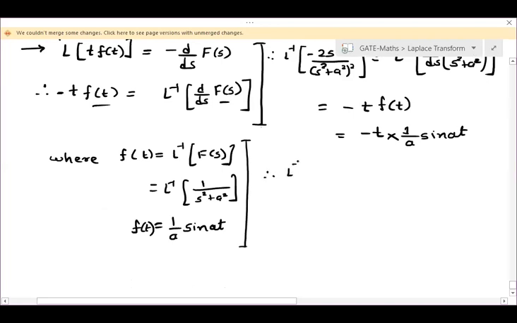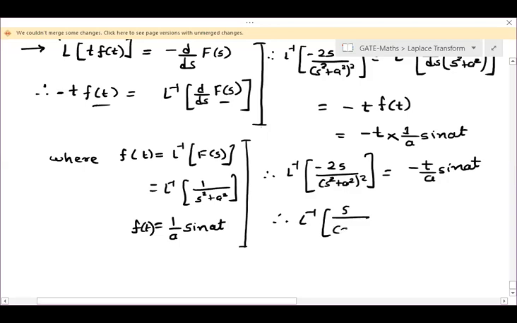So Laplace inverse of minus 2s by (s square plus a square) whole square is equal to minus t by a sin a t. Now what is our question? We have to find only s, so let us take minus 2 outside and transpose. So Laplace inverse of s divided by (s square plus a square) whole square is equal to t by 2a sin a t. Is it clear now?